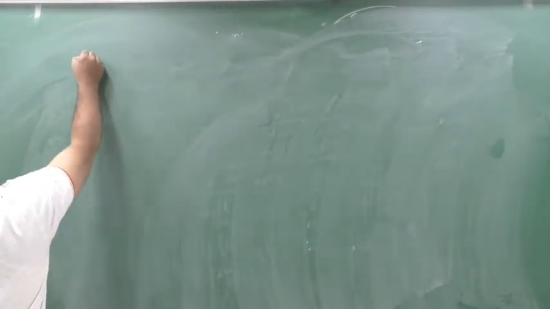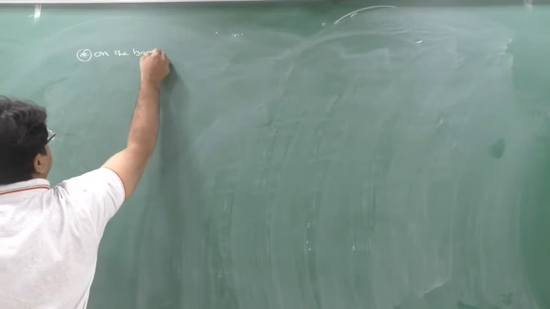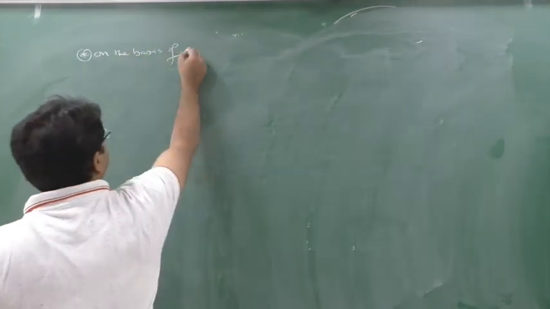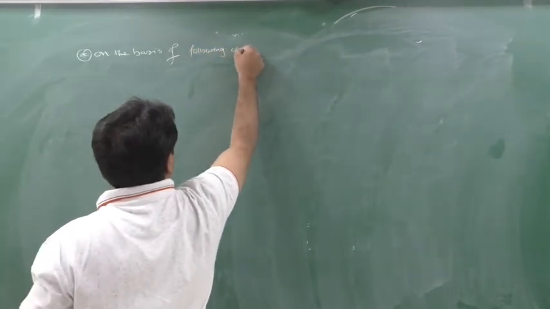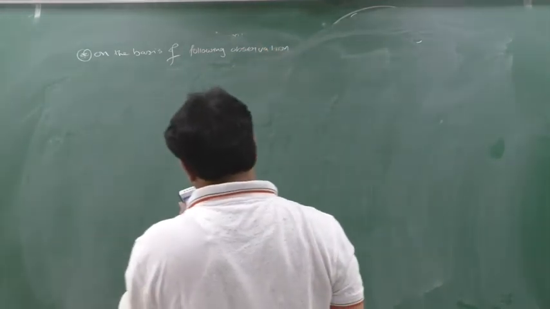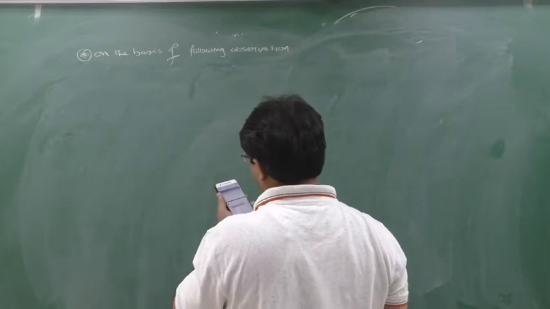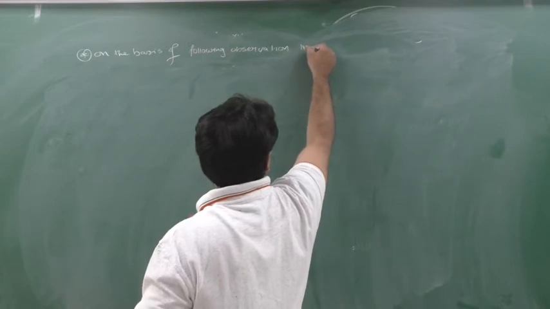The question is, on the basis of the following observation, write down along with me. You can open the textbook, that is example number 9.1. Observations made with the aqueous solution and so on.